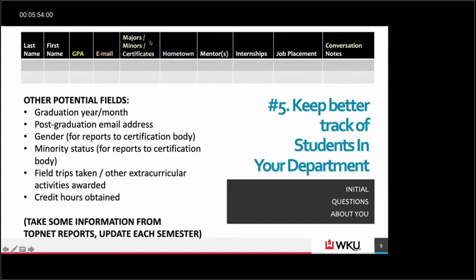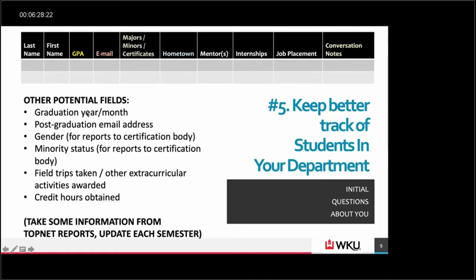Identifying their majors and minors and certificates. I usually do this in separate columns, by the way, just from the standpoint of ease of sorting them. But that's very useful because then you can identify students who maybe should have taken a certificate that they have not. Hometown, a lot of people sometimes connect with other people in hometown. I don't like to connect necessarily students with each other from that basis, but a lot of them like to return to hometowns in some way. And knowing that is a good idea. And then you can put in notes of conversations.